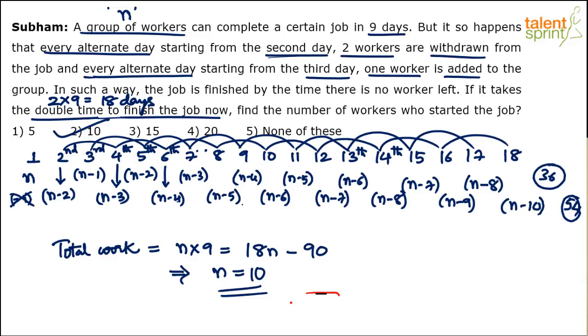Chalo, let's look at the other way of doing this question, the smarter way of solving this. I'll share the screen again, and that's very simple to get.